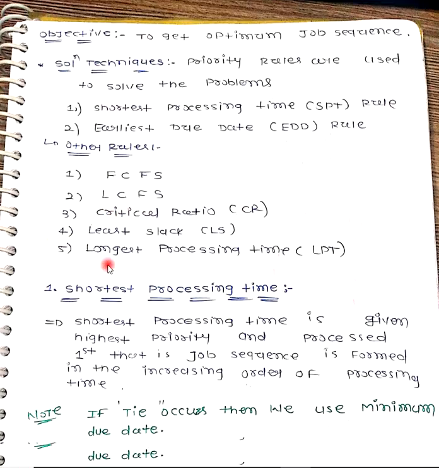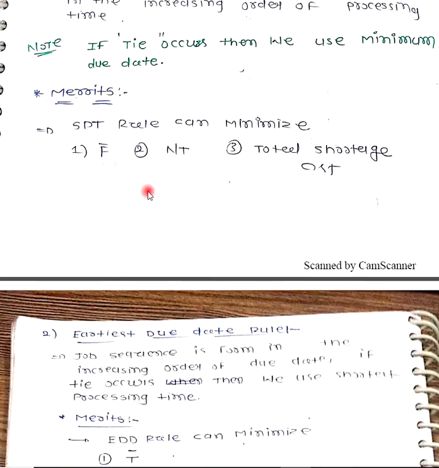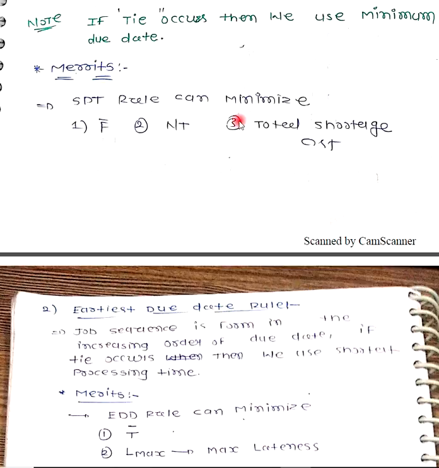Now look at the first method, the SPT rule, shortest processing time. The shortest processing time is given the highest priority and processed first, so the job sequence is formed in increasing order of processing time. It means the first in sequence is the job with the lowest processing time, and if a tie occurs then use minimum due date. What are the merits? The SPT rule can minimize average flow time, number of tardy jobs, and total shortage cost.